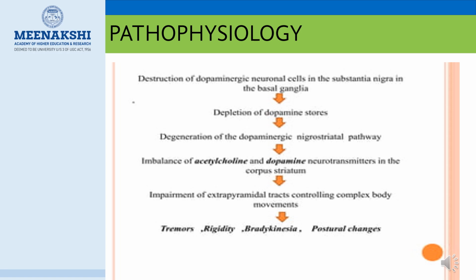Now let's see about the pathophysiology. Destruction of dopaminergic neuronal cells in the substantia nigra in the basal ganglia leads to the depletion of dopamine stores, and that leads to degeneration of the dopaminergic nigrostriatal pathway, and finally it leads to imbalance of acetylcholine and dopamine neurotransmitters in the corpus striatum, and then to impairment of extrapyramidal tracts controlling complex body movement. Finally it leads to tremors, rigidity, bradykinesia, and postural changes.